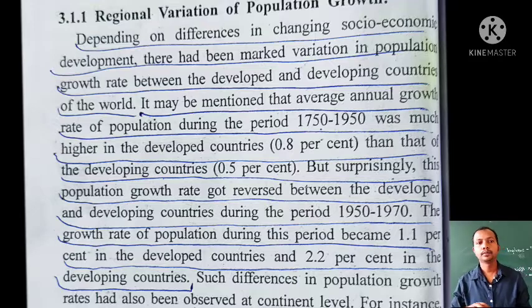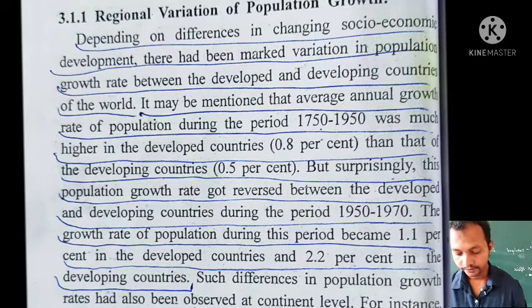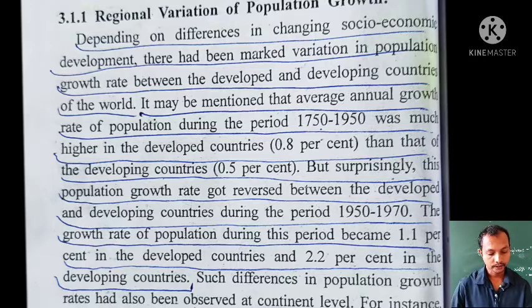Slowly people will be looking for a place where there is more development, and people will walk out to those places. So that is how the changing condition of socio-economic development makes the difference. Now regional variation: there is a difference in population growth, it is not the same everywhere, and it depends on the changing condition of socio-economic development. It has already been mentioned.